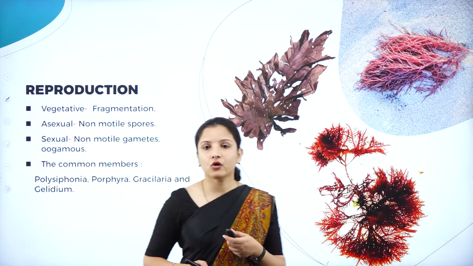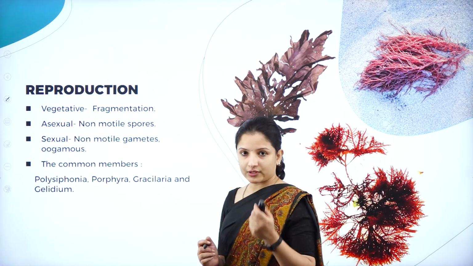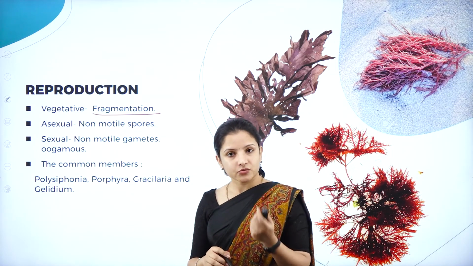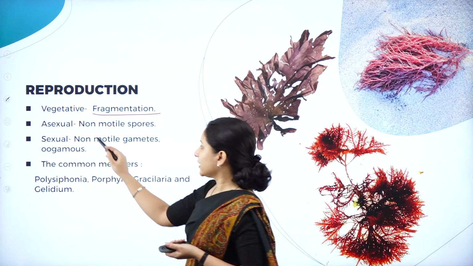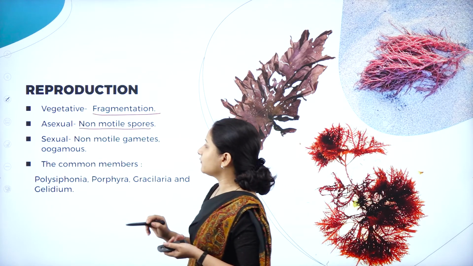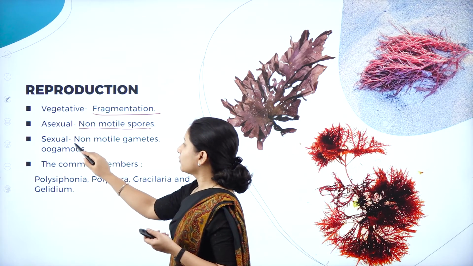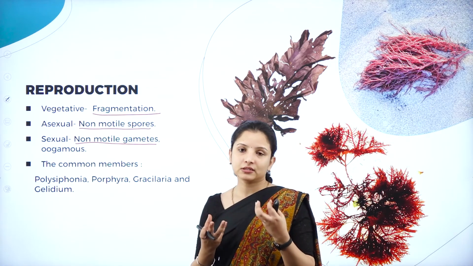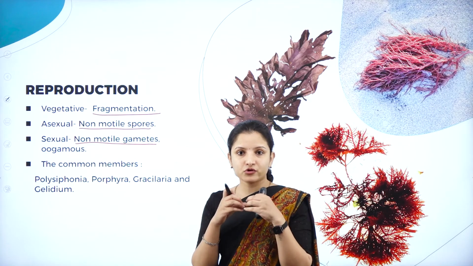So next, moving on to reproduction. Reproduction is usually vegetative, that is, by fragmentation. Then asexual reproduction can also take place wherein non-motile spores are involved, and sexual reproduction can also take place where non-motile gametes are involved. Non-motile gametes means it is oogamous. Why? Because inside the oogonium itself, the fusion will take place.